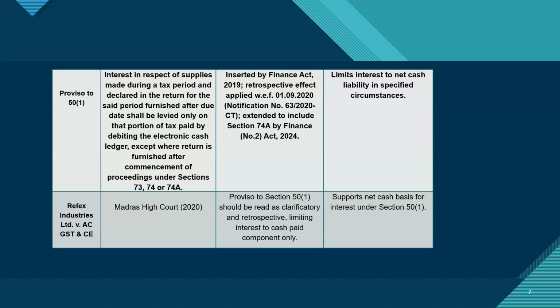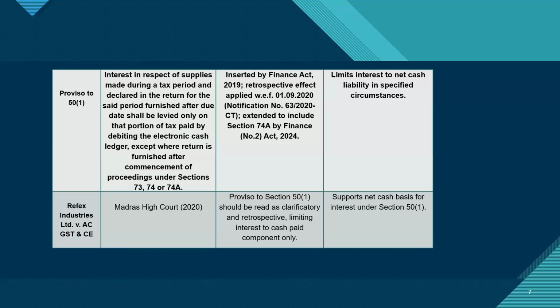If we go to the provisions, that is how the supply being made has been referred to in the statute at different places. So now the question is, although I have not paid the tax on advances, I have duly declared the supply in the month and the return in which it was made.